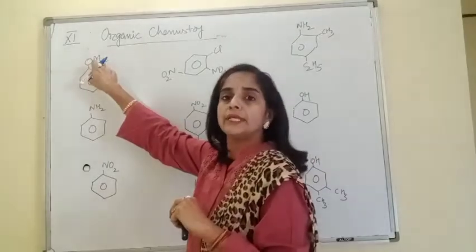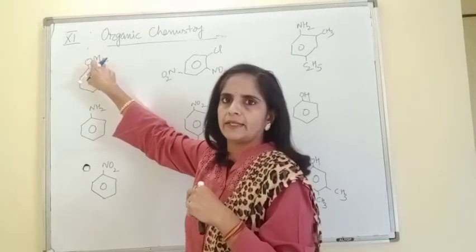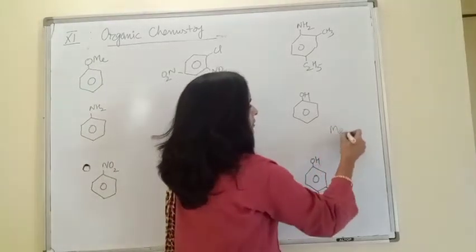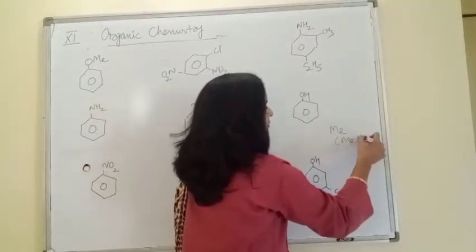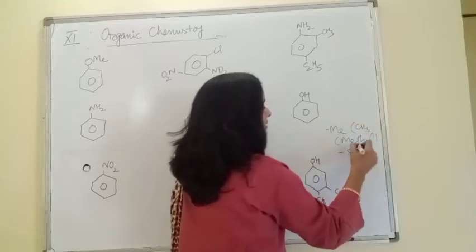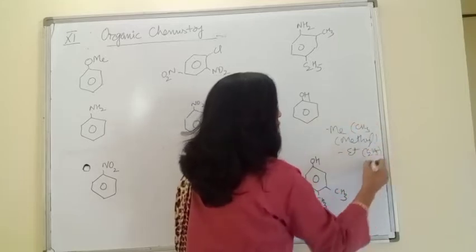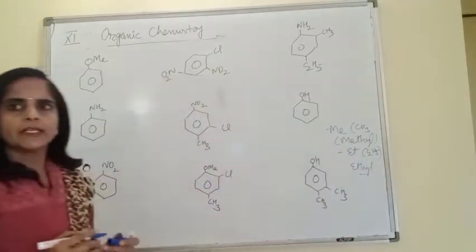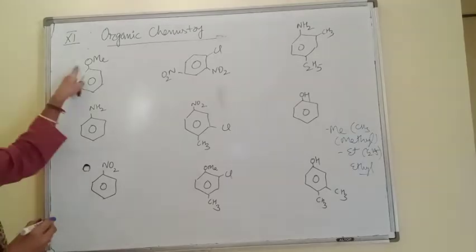Again this Me. Me stands for methyl. Wherever Me is written, it means methyl, CH3. If Et is written, it means C2H5, ethyl. Clear, children? So this is OCH3.